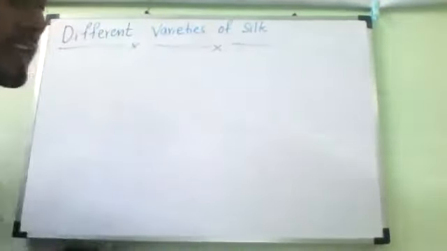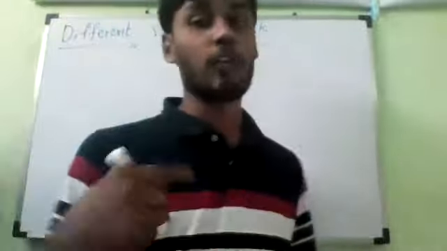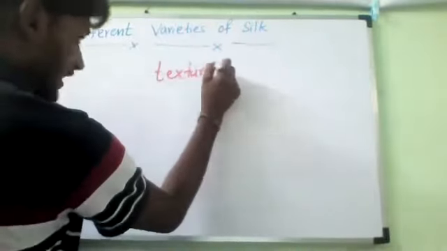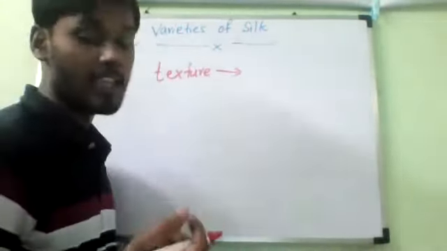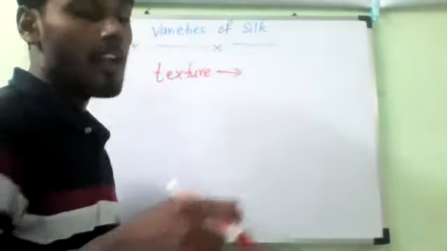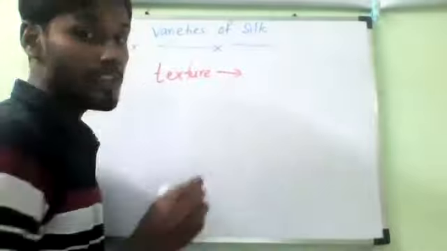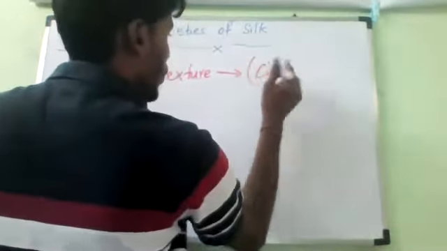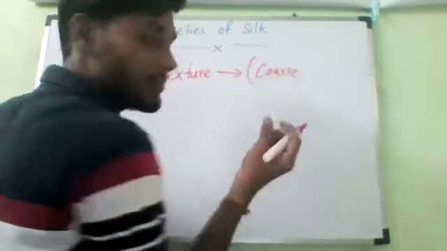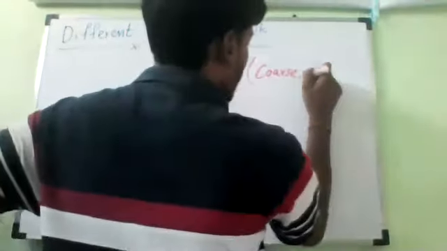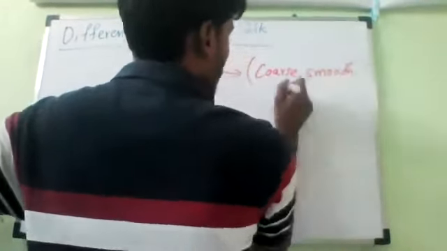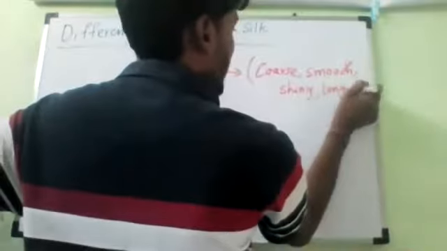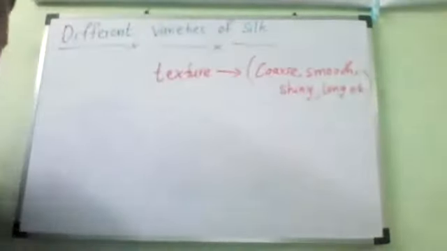What is the meaning of texture? Texture is not thickness. It is like coarse, smooth, shiny, long length. That is called texture. So different silks have different smoothness or else coarse, C-O-A-R-S-E. Coarse means rough in nature. Some silk is very shiny and some is very long, etc. So different silk moths produce different quality of silk.